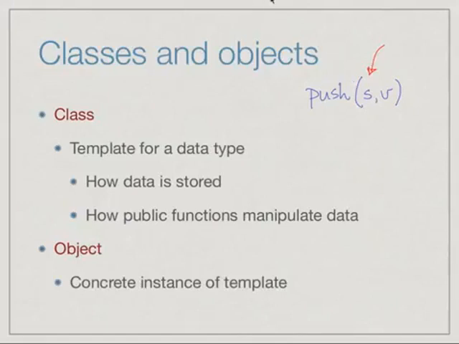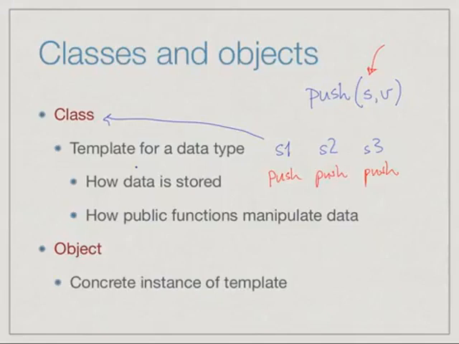On the other hand, now we have several stacks, S1, S2, S3, etc., which are created as instances of this class, and logically each of them has its own push function. There is a push associated with S1, a push associated with S2, a push associated with S3, and so on. Each of them is a copy of the same function derived from this template, but implicitly attached to a single object.